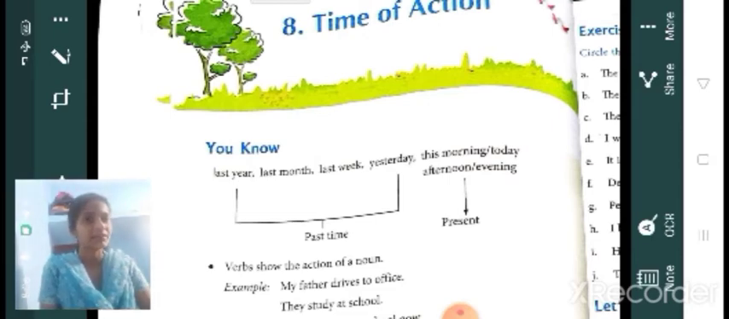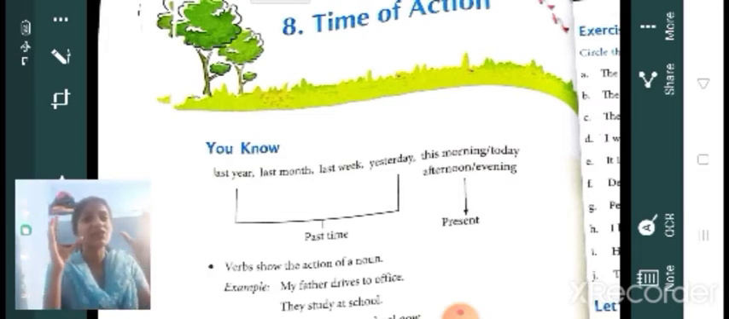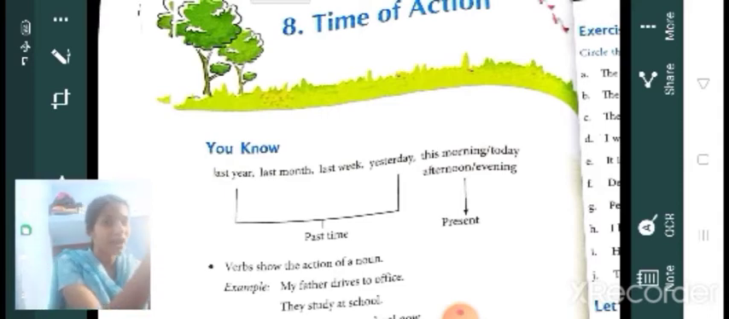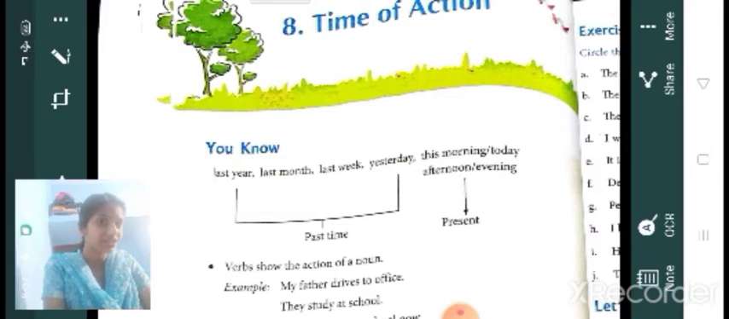Okay. And we can divide these actions into three. What is the word that denotes the action in English grammar? It's verbs. By looking at the action word, we know when the action happened or when it's going to happen. Okay, so I think last year you learned about past tense and present tense.